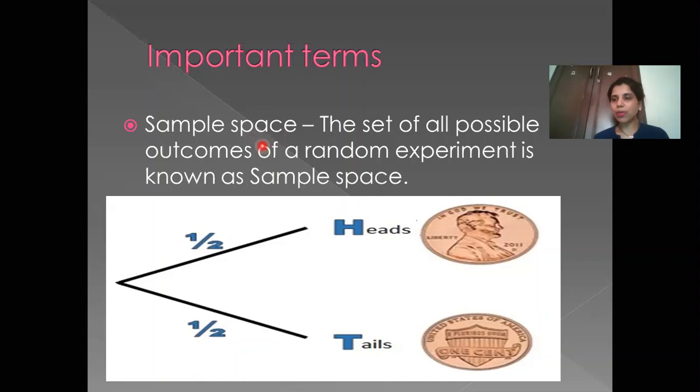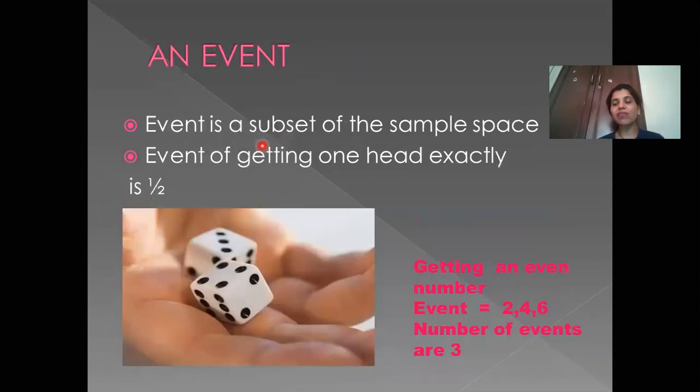Okay, so sample space is all possible outcomes, and event is whatever I have selected as the subset from that particular possibility. So here I have given one example: getting an even number. Suppose one dice is rolled, out of these two dice, and I want an even number. So what is the possibility that an even number will be displayed? It can be 2, it can be 4 or it can be 6, because these three are the even numbers. So what is the number of events?